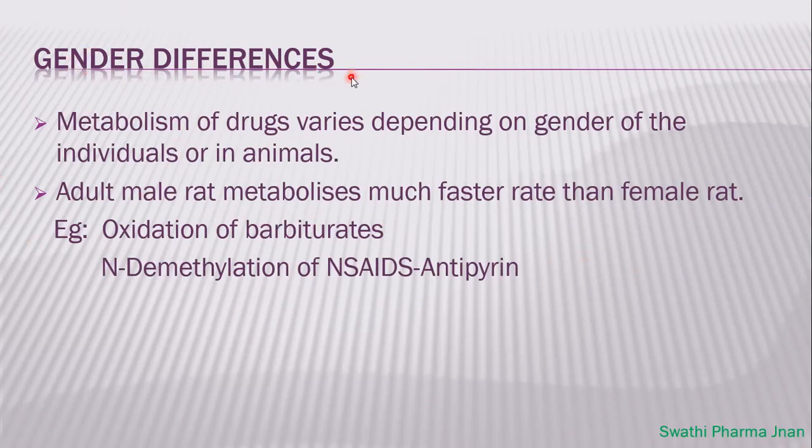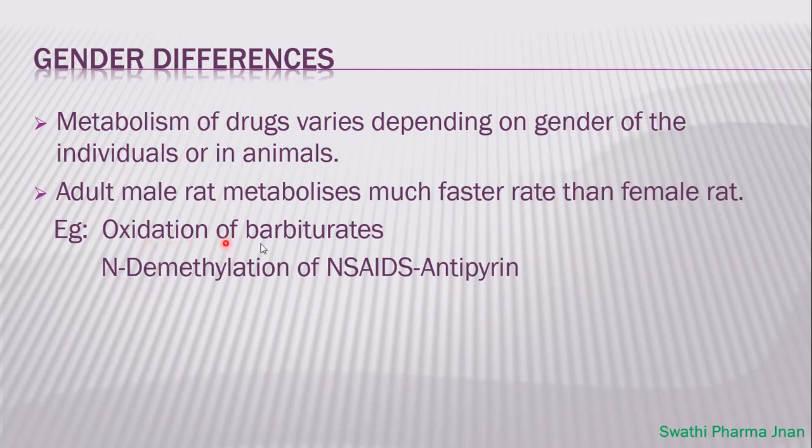Gender differences means it depends on the gender, like male and female. Metabolism of drugs varies depending on the gender of the individuals or in animals. A male animal or male human being shows a different metabolism, and a female animal or female human being shows a different metabolism. An adult male rat metabolizes at a much faster rate than a female rat.